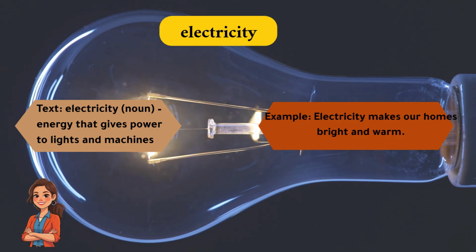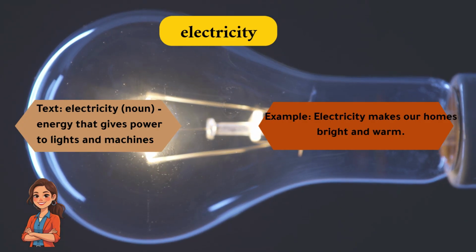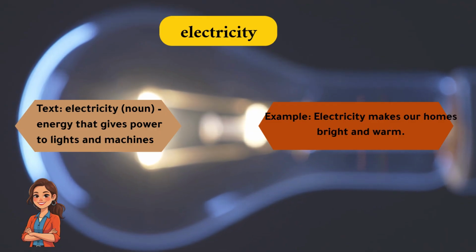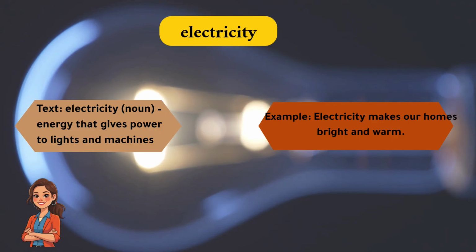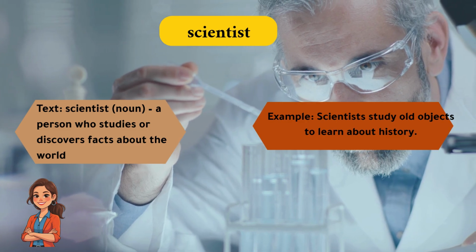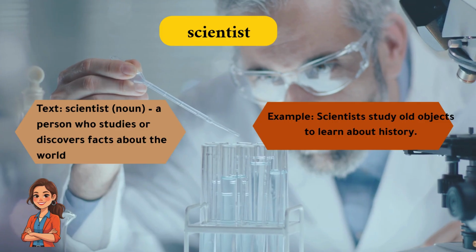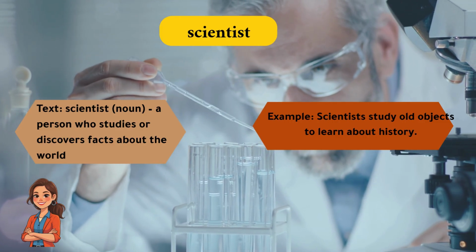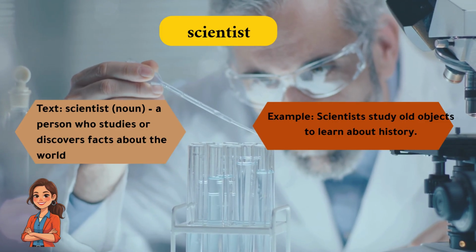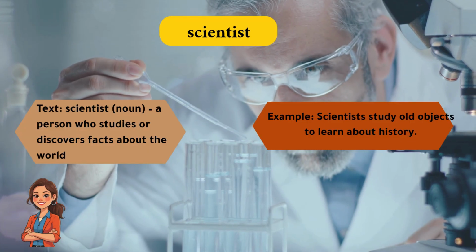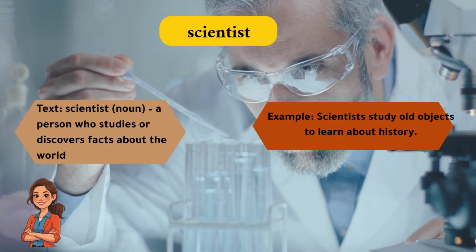Electricity. Electricity is the energy that gives power to lights and machines. Example: electricity makes our homes bright and warm. Scientist. A scientist is a person who studies or discovers facts about the world. Example: scientists study old objects to learn about history.